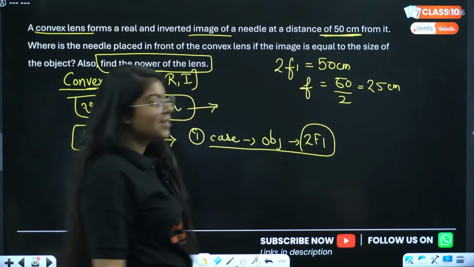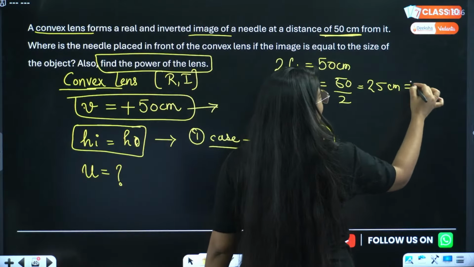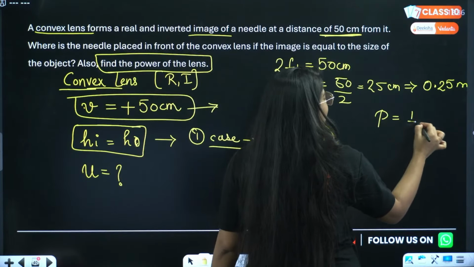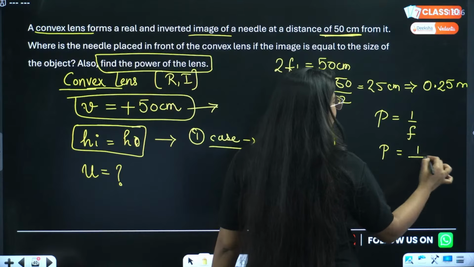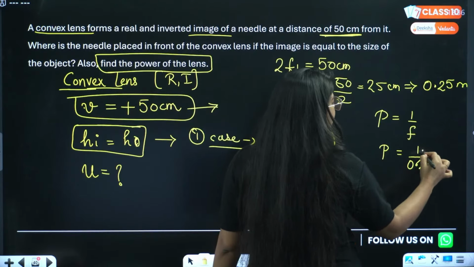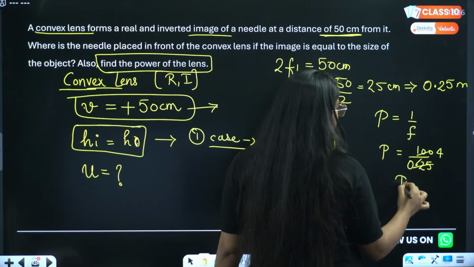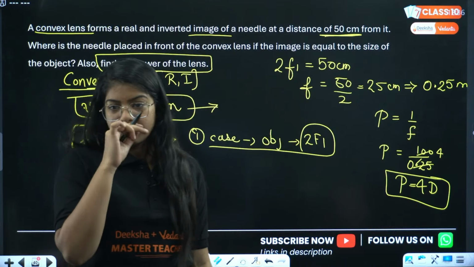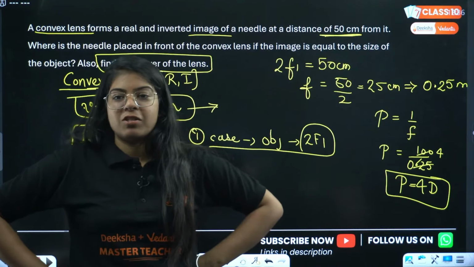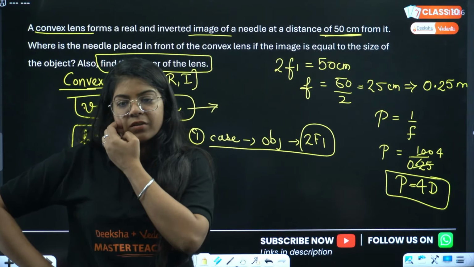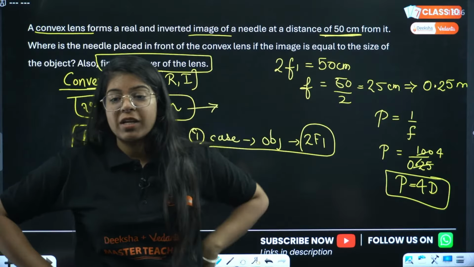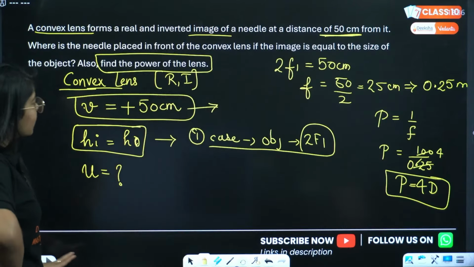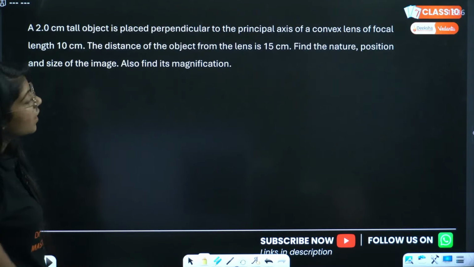Now we have the focal length, so we can just find the power. But for power, you have to convert it into meters first. So that will be 0.25 meter. Power will be 1 by f, so power will be 1 by 0.25. That will be 4. So power will be 4 diopters. Everyone understood? 4 diopters, Sharma ji. Very good. Focal length 25. Very good. Power will be 100 divided by focal length in centimeter, or 1 by focal length in meters. Right. Great. Okay. Next, moving on, we have another numerical.